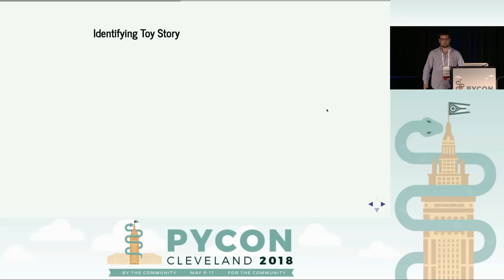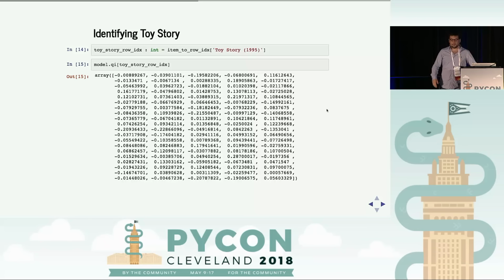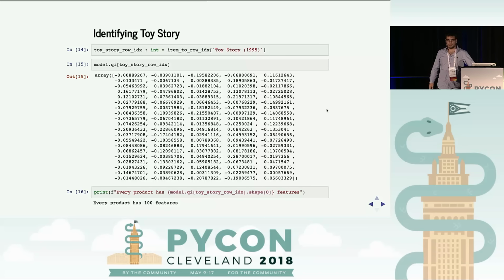So let's take an example. Let's say we wanted to identify Toy Story. The first thing we do is find the row index of Toy Story by using the name. Then once we have that row index, we can find all the latent features by indexing the qi matrix at that particular row. You're going to get the entire row back, and that's going to be 100 latent features in this example.